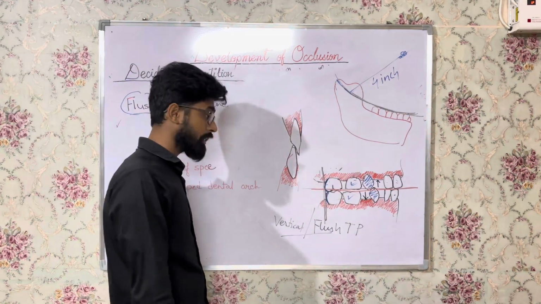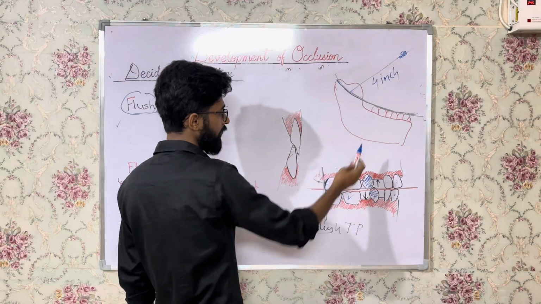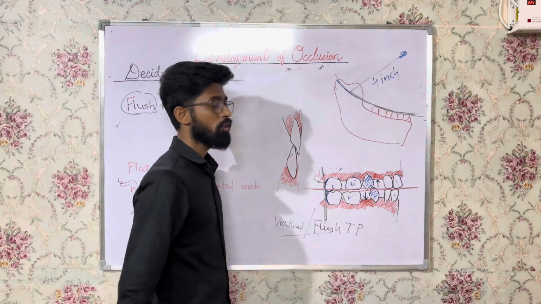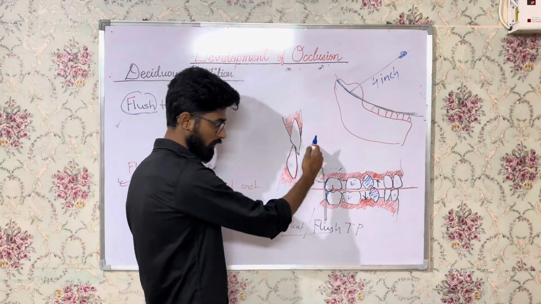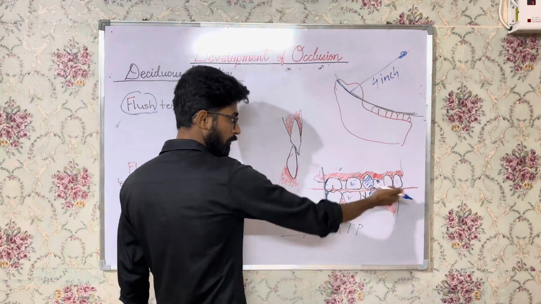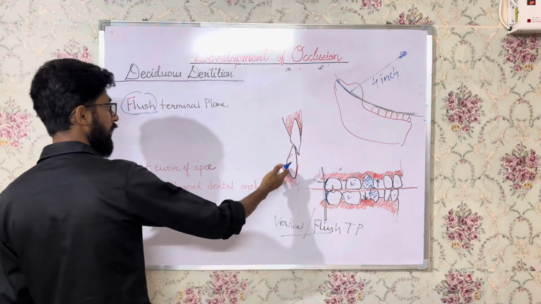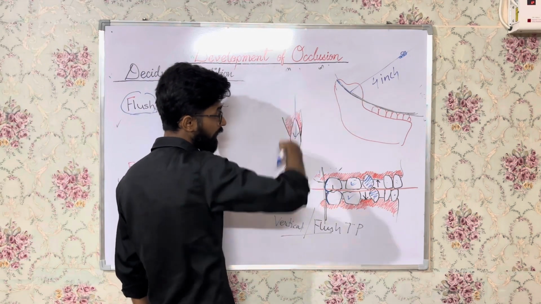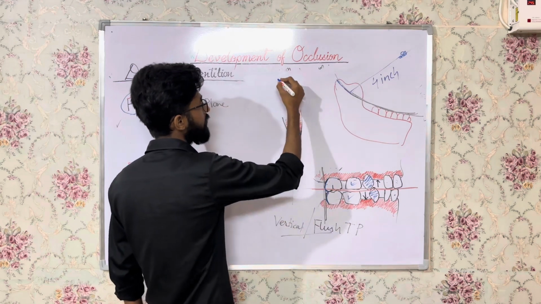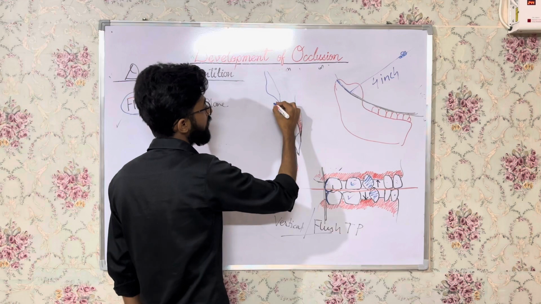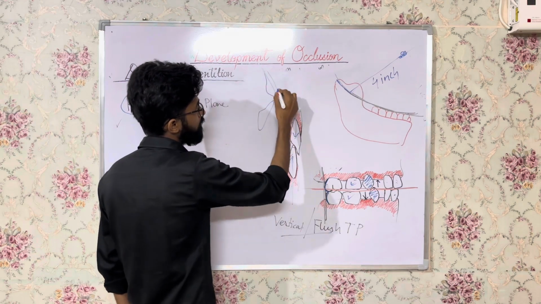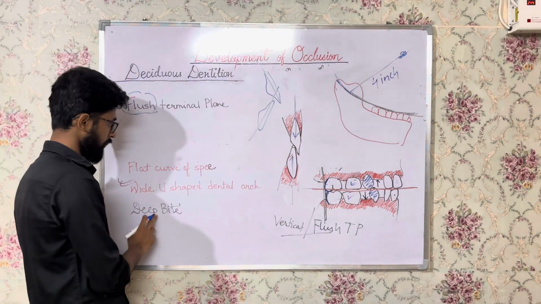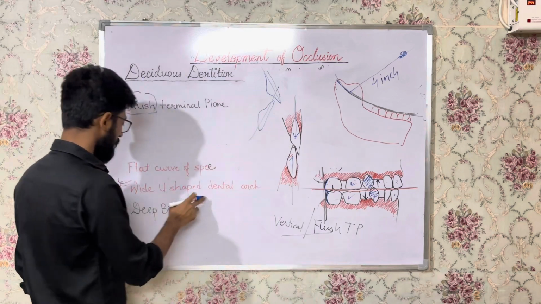That is in adult, permanent dentition. But in deciduous dentition, you can see the curve of Spee is relatively flat. So it is another feature of deciduous dentition. So this is the flush terminal plane or vertical terminal plane, and this is the flat curve of Spee. Next is the vertically inclined incisors. The incisors are more vertically inclined, right? In permanent dentition, the incisors are placed like this, but here they are more vertically placed, okay? Now the next point is the wide U-shaped dental arch, and next is deep bite.